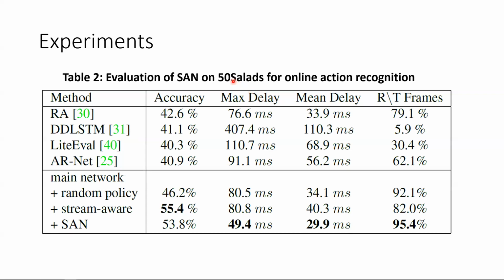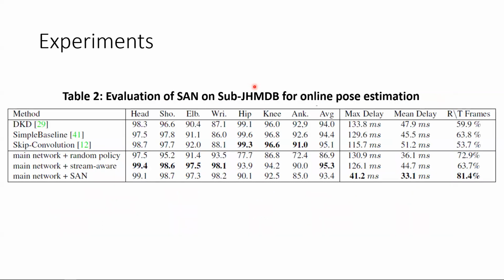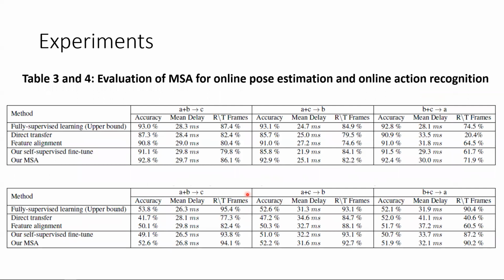In our experiments, we find that our SAN provides good accuracy and delay for the online action recognition task on the 50 Salads dataset. We also evaluate our SAN on the sub-JHMDB dataset for online pose estimation. Our method also provides good accuracy with much lower delay. We also evaluate the impact of MSA by evaluating on unseen devices. Results on both tasks, online pose estimation and action recognition, show that using MSA gets us close to the fully supervised upper bound and is also more effective than various other baselines. Please refer to the paper and supplementary for more experiment results and analysis. This brings me to the end of the presentation.